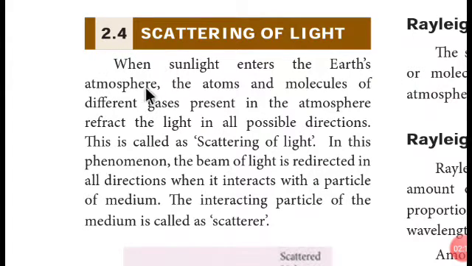Getting into the paragraph: when sunlight enters the earth's atmosphere, actually we are surrounded by a volume of gases, and that volume of gases is called the atmosphere. The atoms and molecules of different gases present in the atmosphere refract the light in all possible directions. Okay, this is called scattering of light.